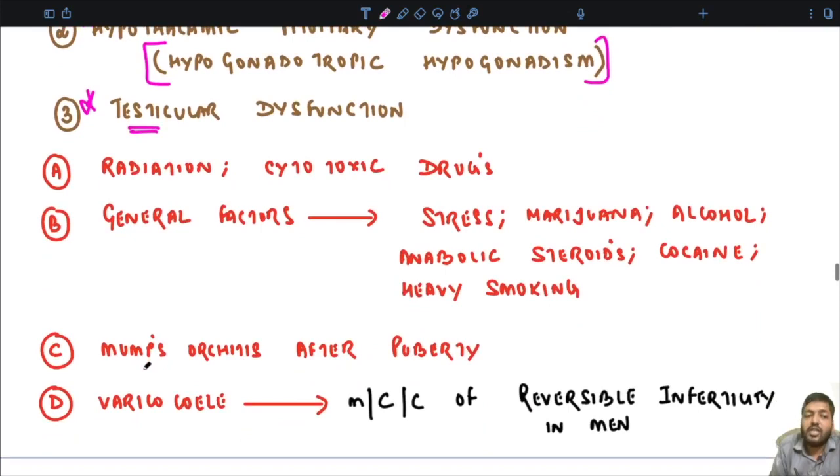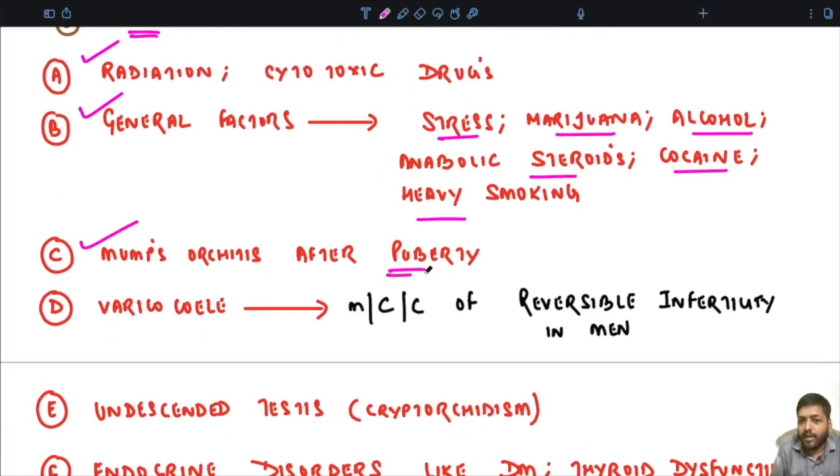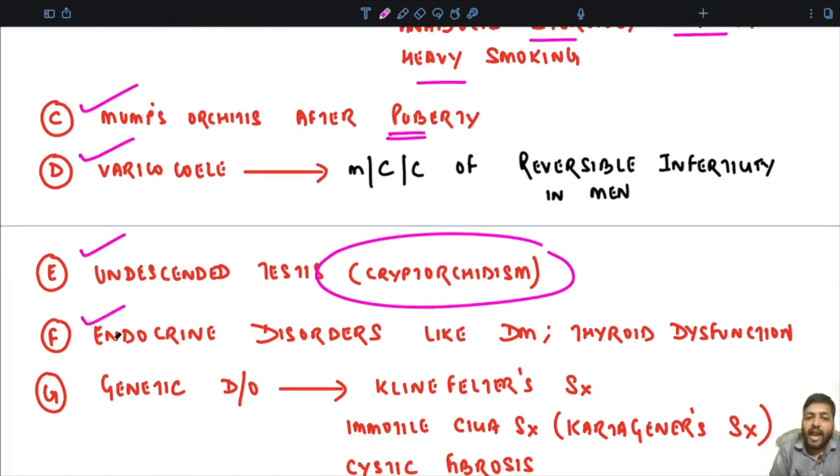So what are the causes of testicular dysfunction? We have radiation or the use of cytotoxic drugs, general factors like stress, marijuana use, alcoholism, heavy smoking, use of anabolic steroids or cocaine, mumps or orchitis after puberty, and varicocele. The most common cause of reversible infertility in men is varicocele, which is nothing but the dilatation of the pampiniform plexus. Then undescended testis, that is cryptorchidism, is one of the causes of infertility. Endocrine disorders like diabetes mellitus or thyroid dysfunction.